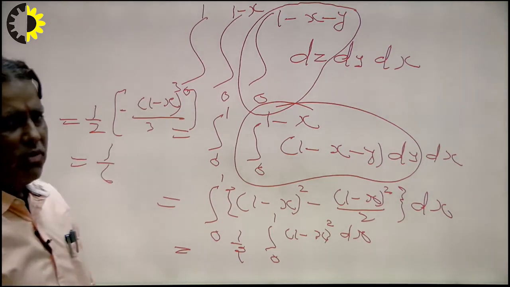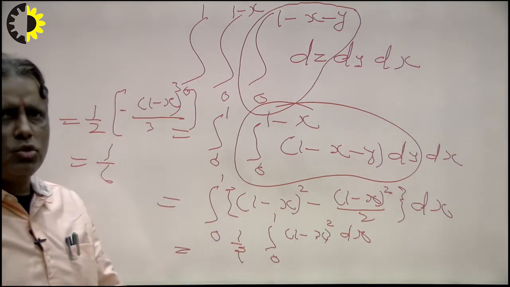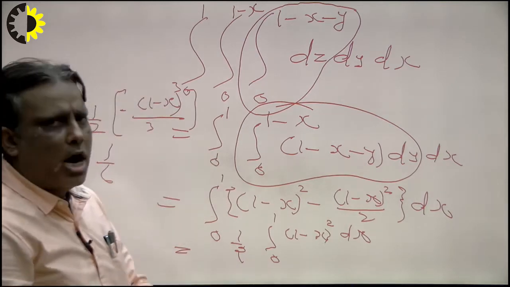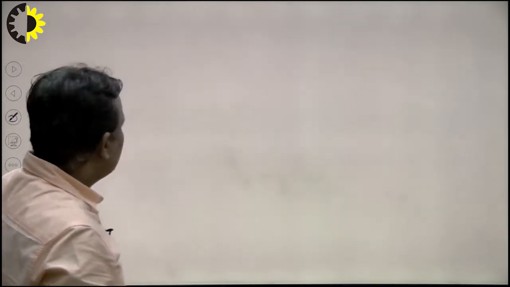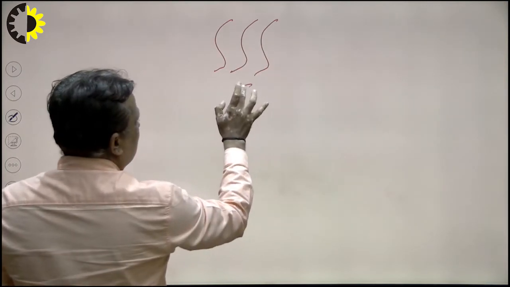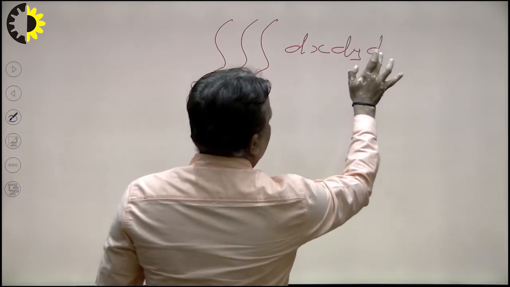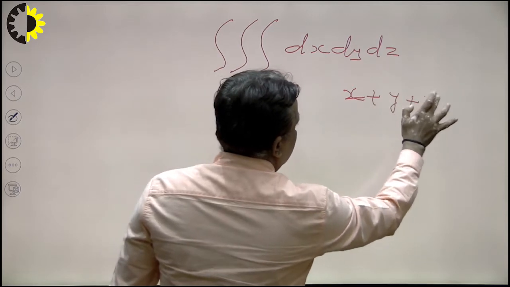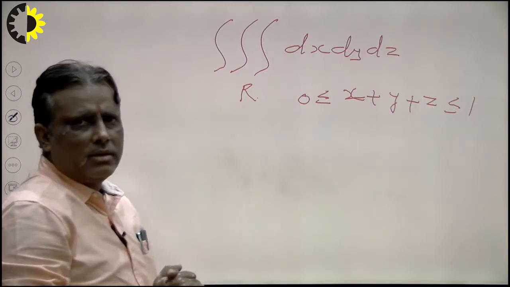So in this way we can find the proper evaluation of this method. I explained there are two ways. First of all, if the limit is constant, and second, suppose the limit is not given, how to take the decision and how to solve the problem. Suppose in the third portion only the region is given, that is region R, with dx dy dz, subjected to the condition x plus y plus z less than or equal to 1 but greater than or equal to 0. So how to solve this portion?